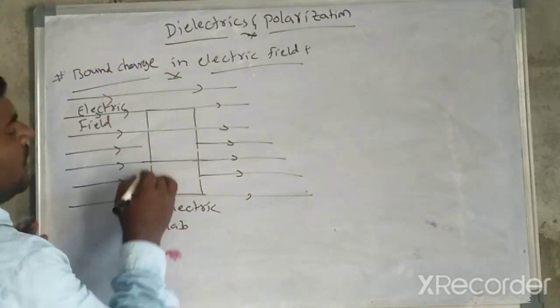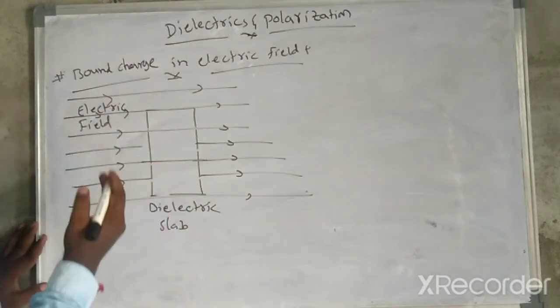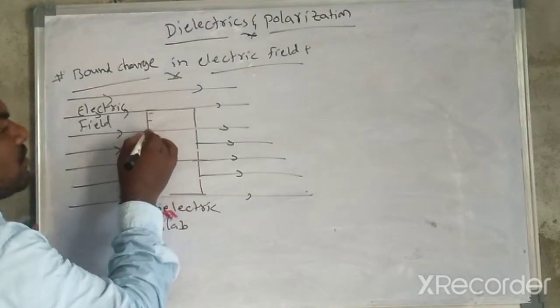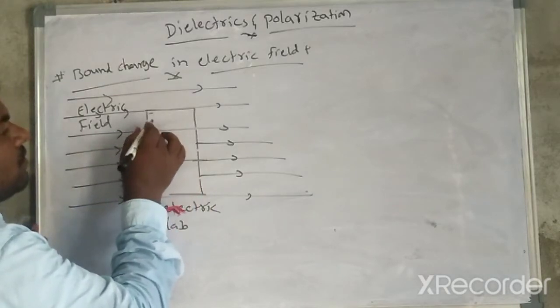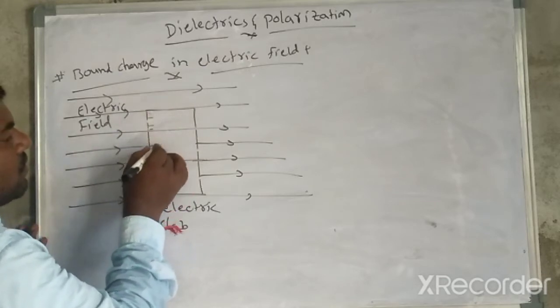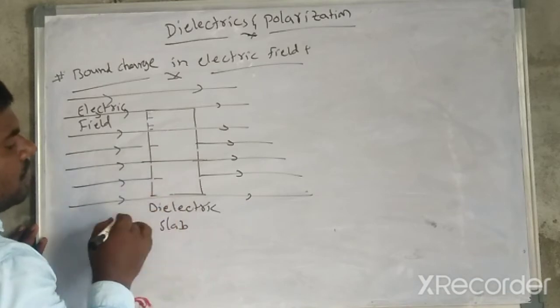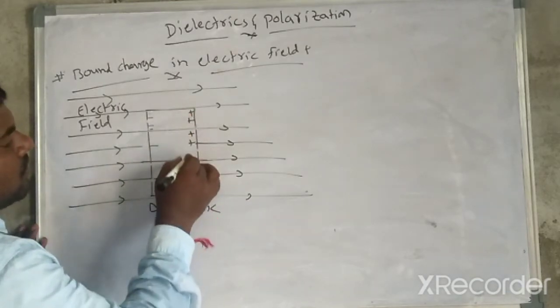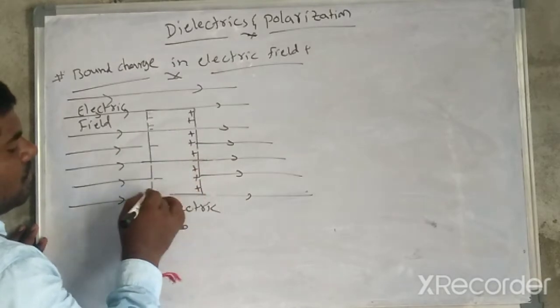All the negative centers are on one side surface, and these all are negative surfaces. These all are positive surfaces.